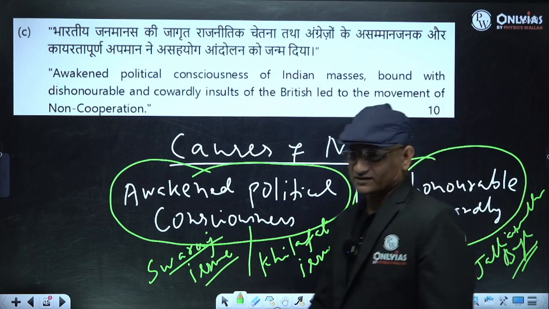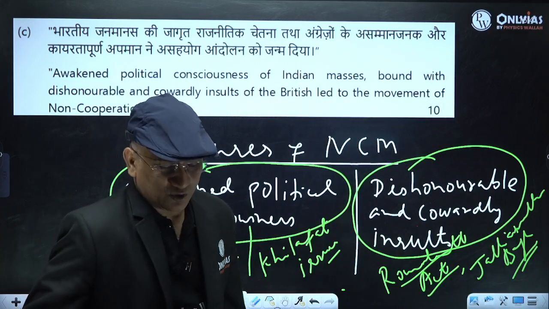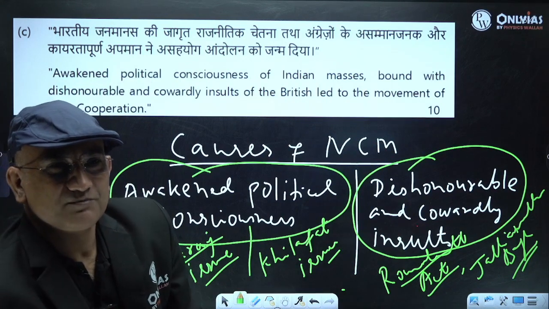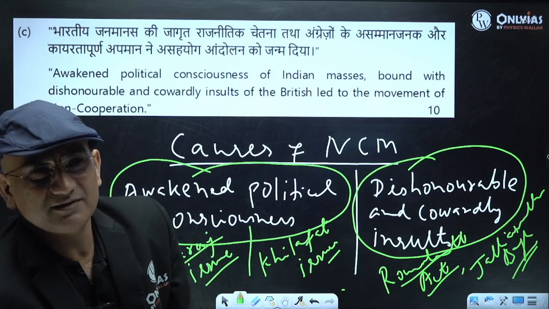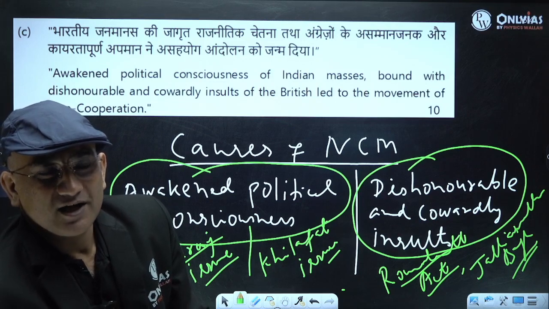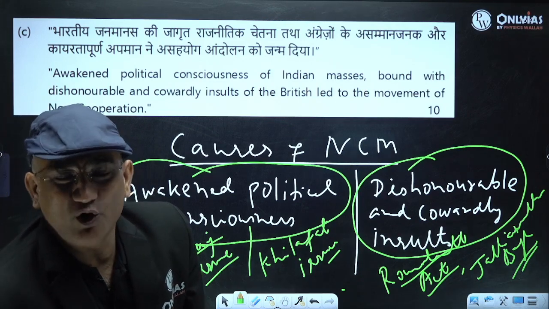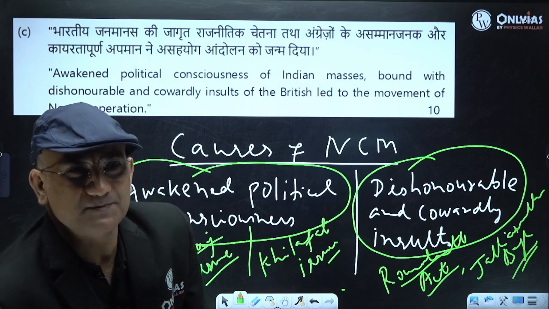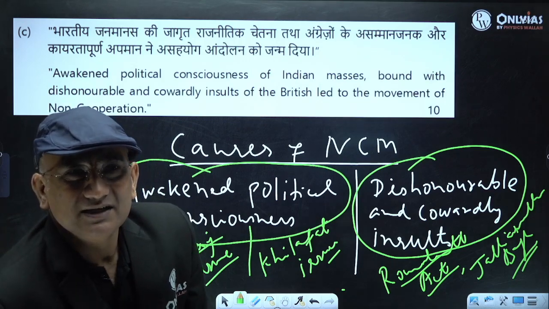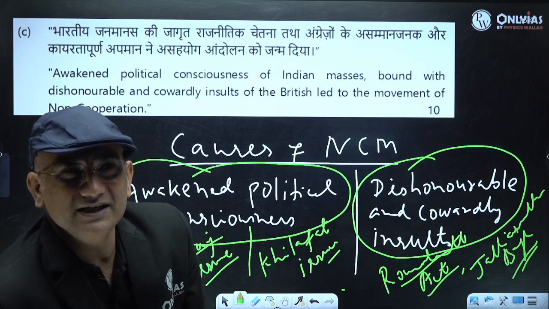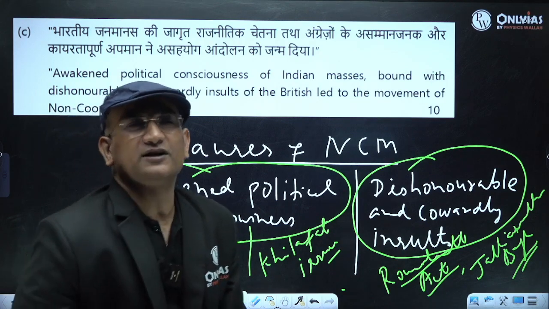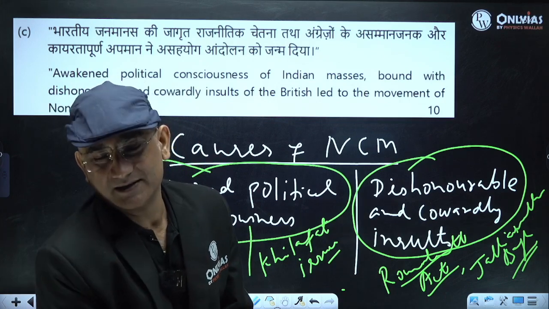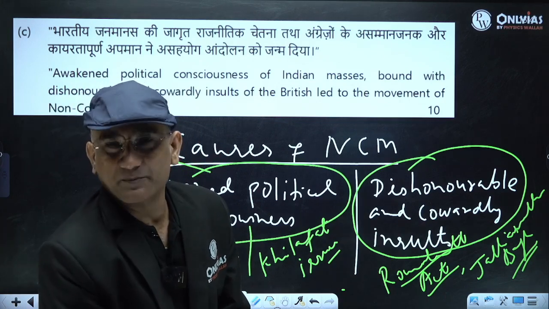Jallianwala Bagh massacre. Yes or no? So because of that insult, who gave birth to the non-cooperation movement? So we actually have to explain whether it is correct that awakened political consciousness and dishonorable and cowardly insult led to the non-cooperation movement.